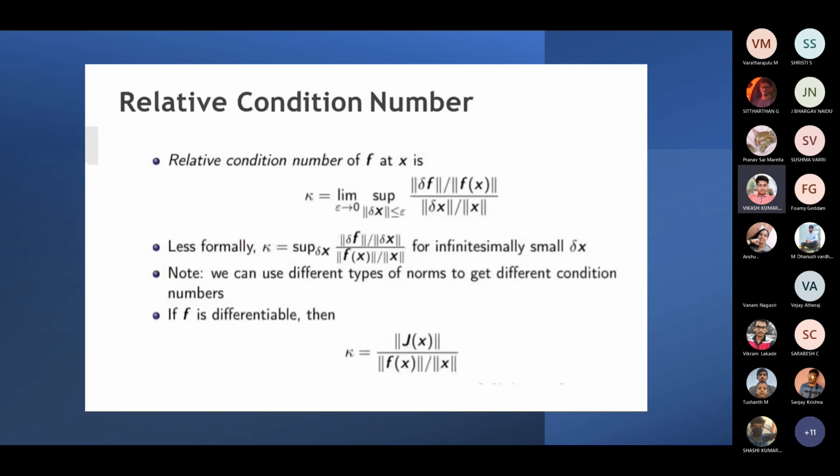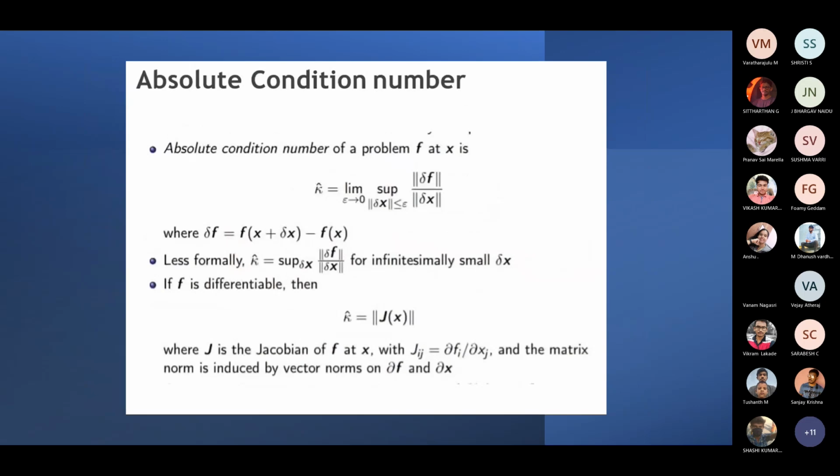And if we want to find the absolute condition number, then it is represented by k cap, and its formula is absolute condition number equals limit epsilon naught tends to 0, supremum of norm of delta x less than or equal to epsilon naught, of norm of delta f divided by norm of delta x, where delta f equals f of x plus delta x minus f of x.